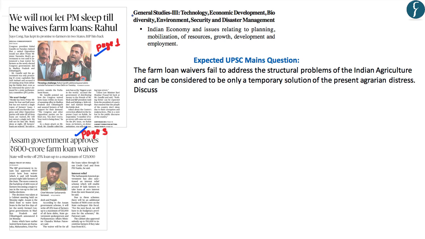Hence, these articles become important from the perspective of GS Paper 3 Economy, under the subsection Indian Economy and Various Issues. Further, an expected UPSC Mains question from this particular topic could be: the farm loan waivers fail to address the structural problems of Indian agriculture and can be considered to be only a temporary solution to the present agrarian distress. Discuss. Hence, as part of this video analysis, let us discuss the economics of the farm loan waiver by keeping aside the political imperatives.